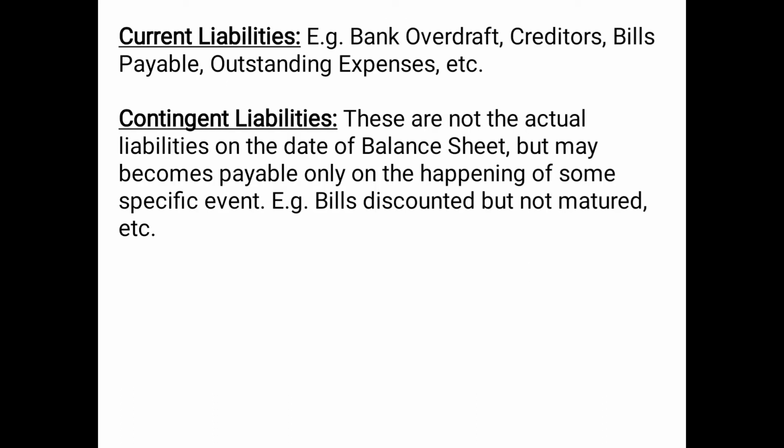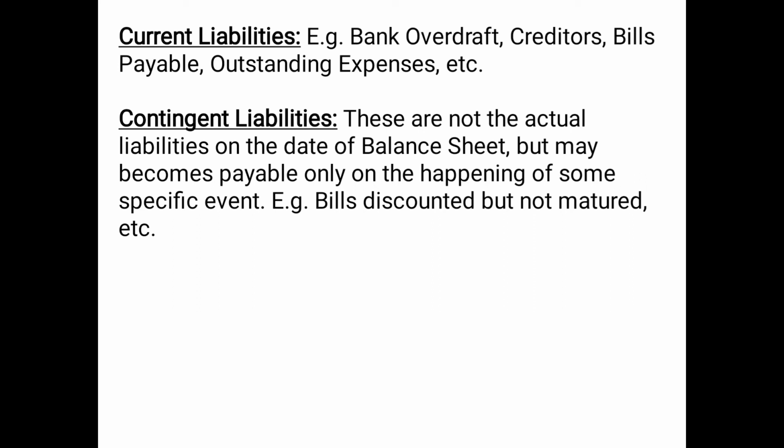Then the next type of liability is current liabilities. As we have learned about current assets, what are current assets? Current assets are those assets which can be converted into cash within 1 year. In a similar manner, current liabilities are those liabilities which are to be repaid within 1 year. So current liabilities are the liabilities which are to be paid in the near future, normally within 1 year. For example, bank overdraft, creditors, bills payable, outstanding expenses, etc.